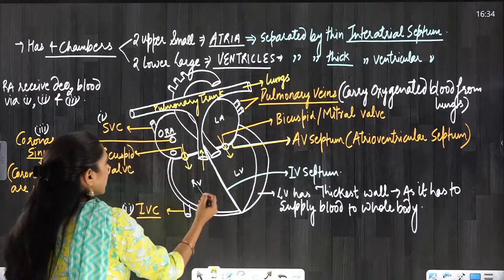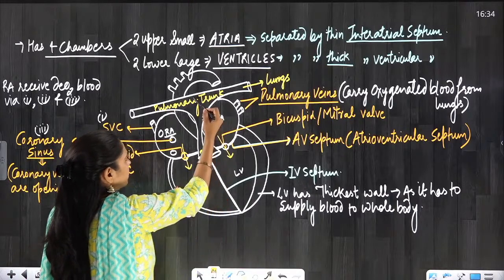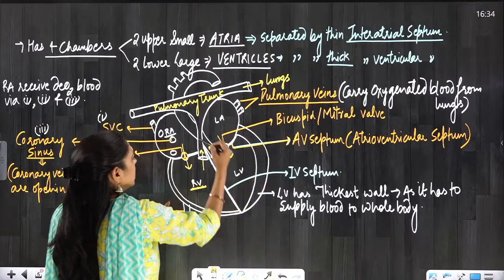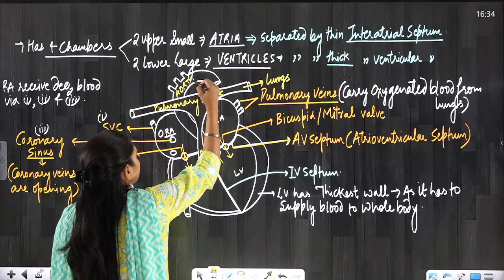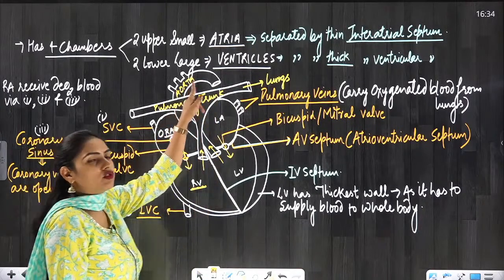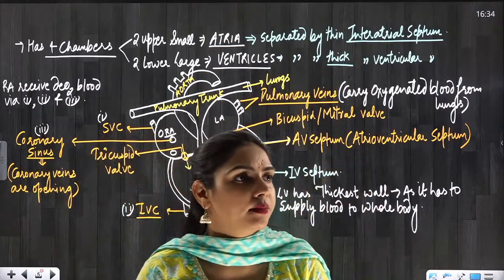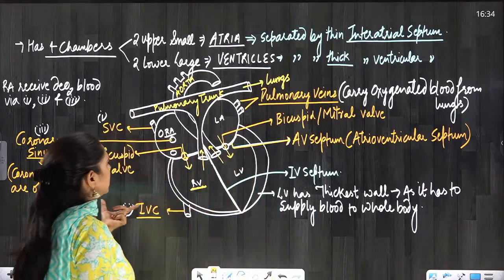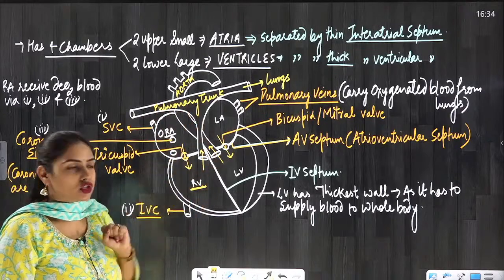Okay everyone. Now the deoxygenated blood from the right ventricle is going into the pulmonary trunk, and the oxygenated blood from the left ventricle is going into the aorta. You can see the aorta here everyone. This is the aorta which will be supplying oxygenated blood to the whole body. Okay everyone. Now these are the main things about the structure of the heart.